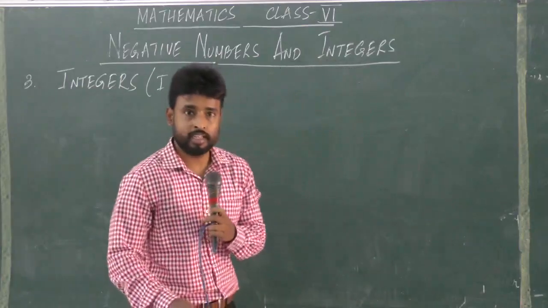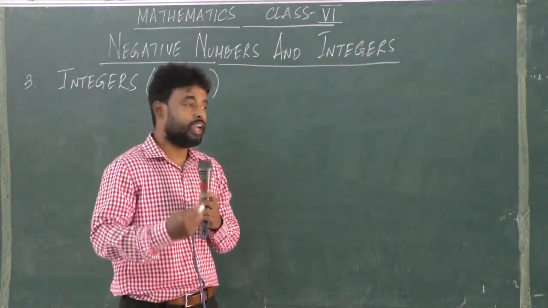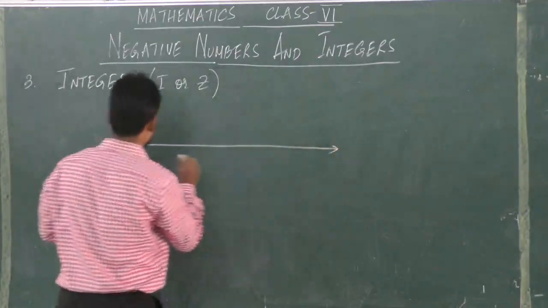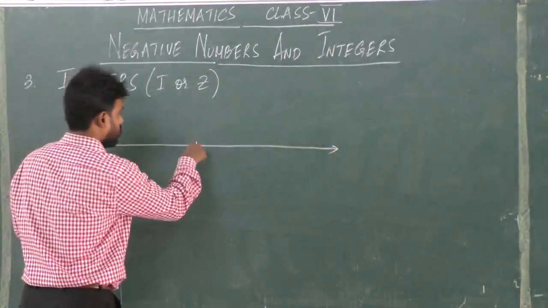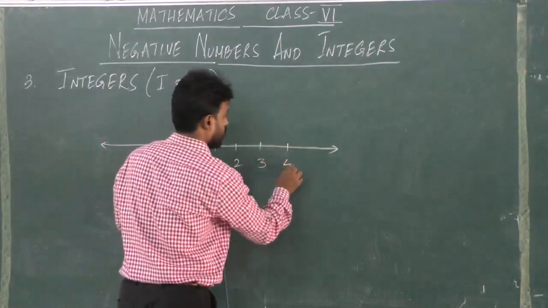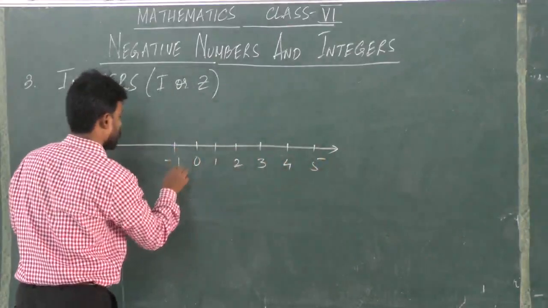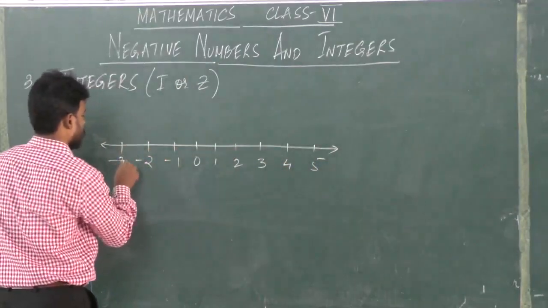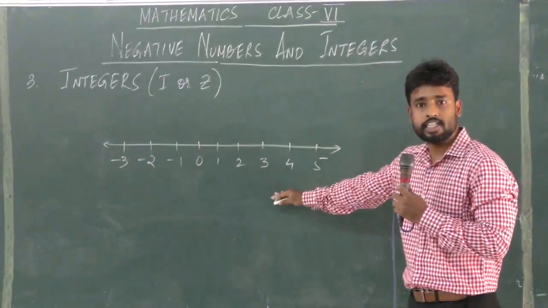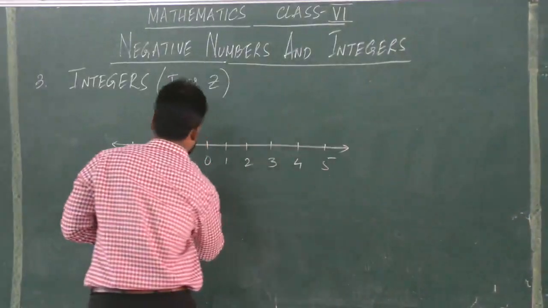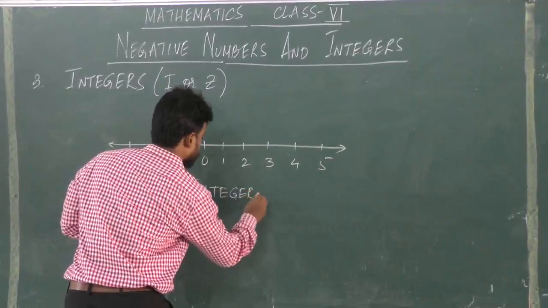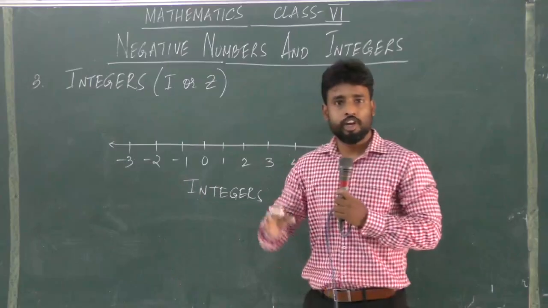So if you want to represent integers on a number line, we can draw like this. So this is how we can represent integers on a number line. You remember what I told you?